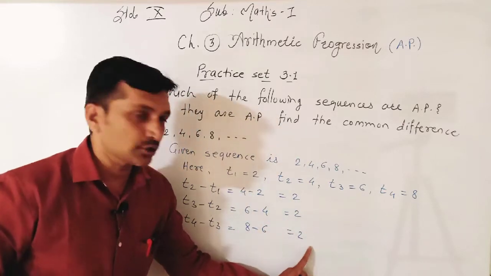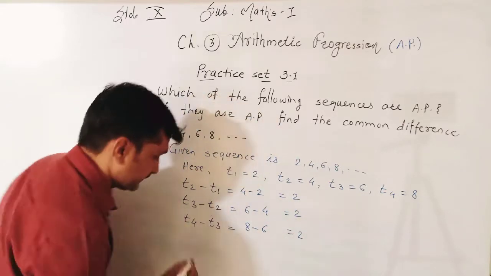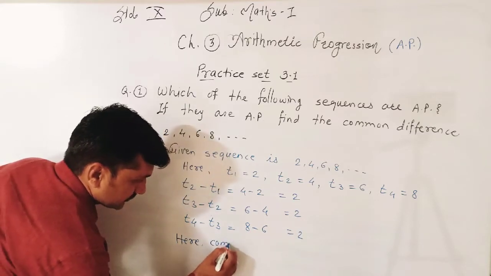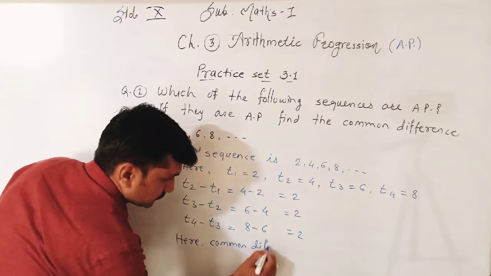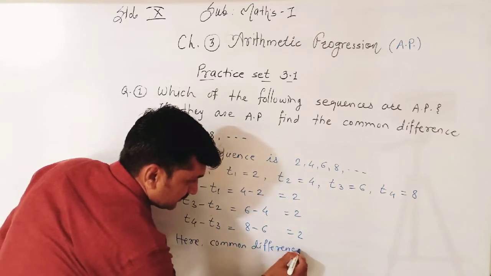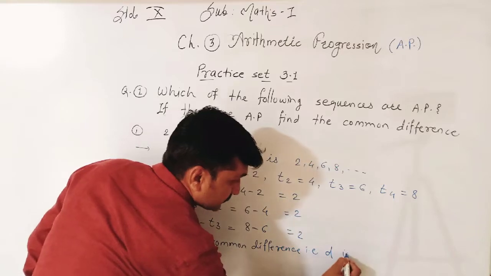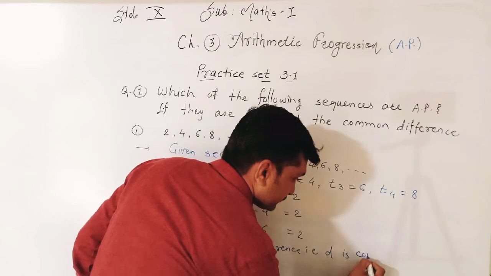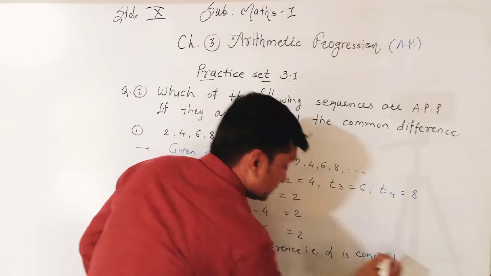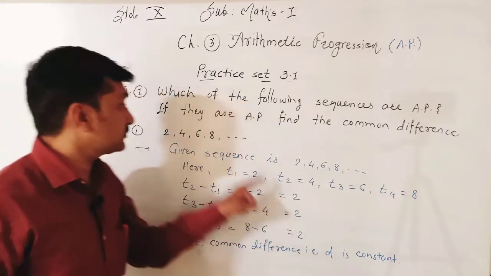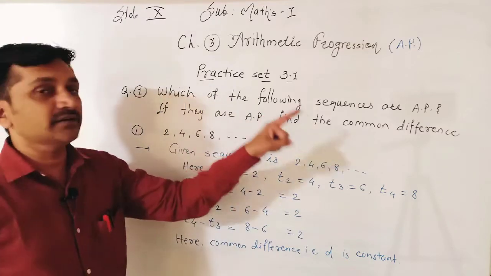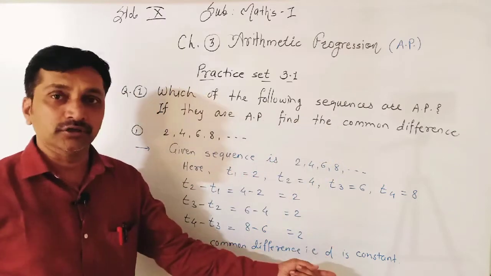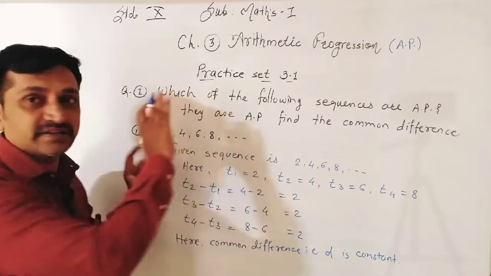And these numbers are called the common difference. Here the common difference, denoted by D, is 2. Now, same or not? Same means constant. And now as the common difference is constant, this sequence is an AP. The question asks: if they are APs, find the common difference. Common difference we got. And if the common difference is constant, then that is an AP, otherwise not.